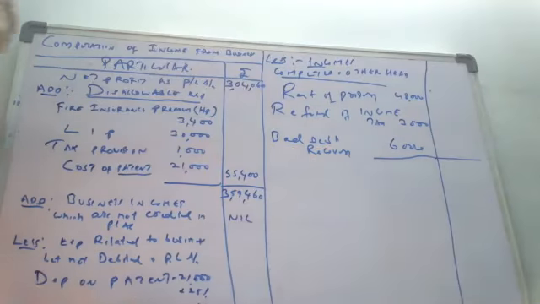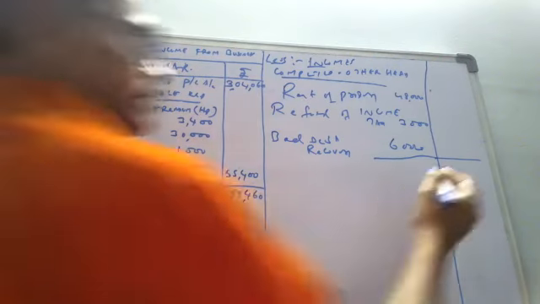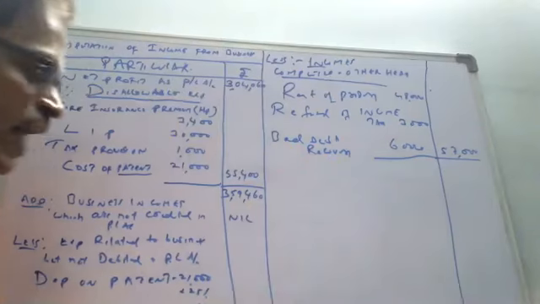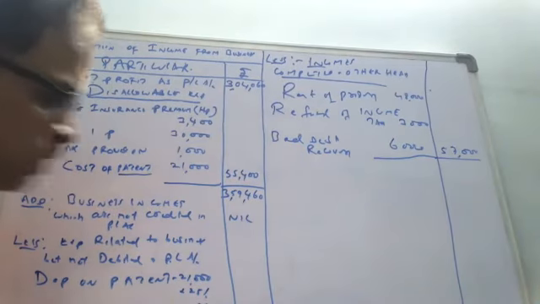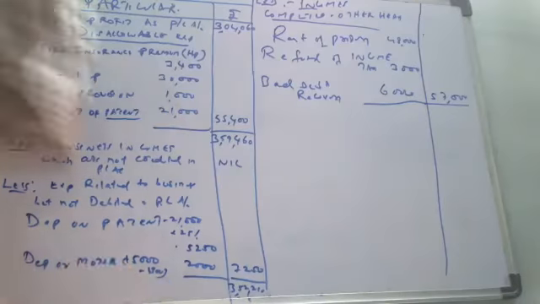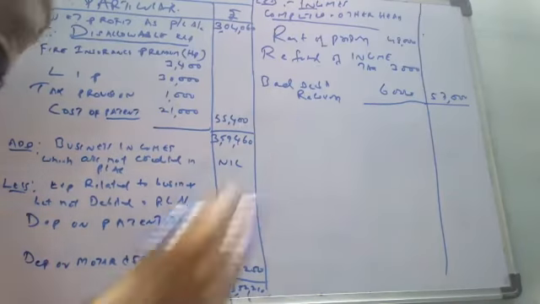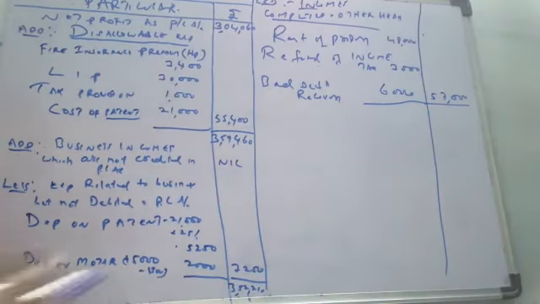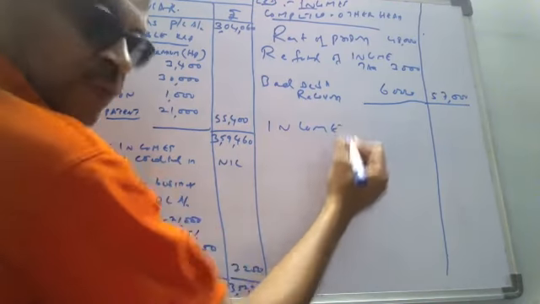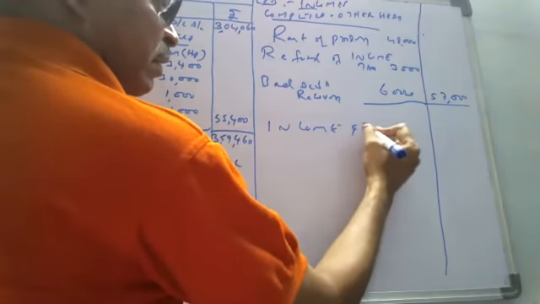48 plus 3 is 51. 51 plus 6 is 57,000. And from 3 lakh 52, what is that? 3,52,210 minus 57,000. Finally, you will get a positive value, income from business.